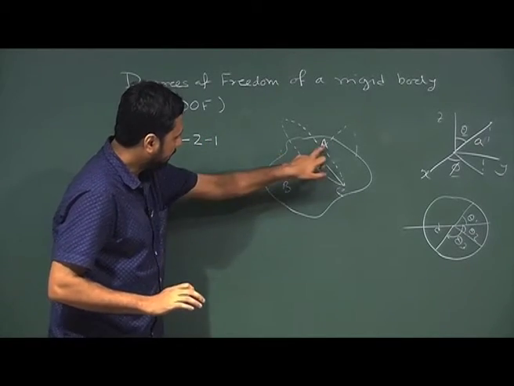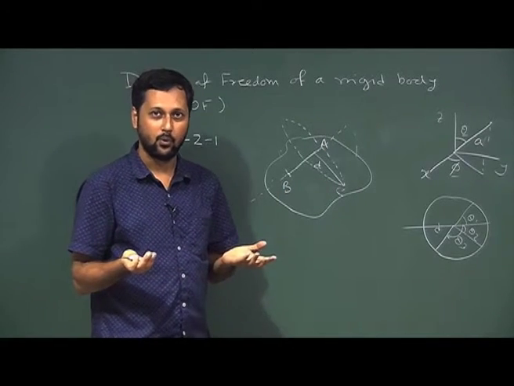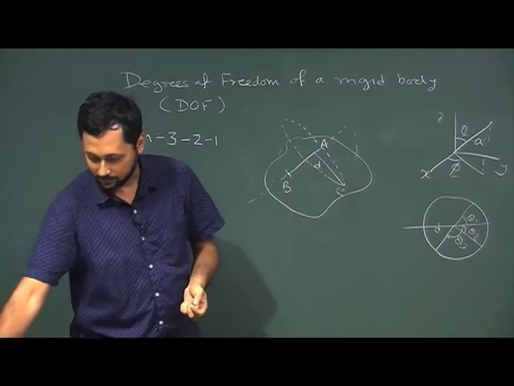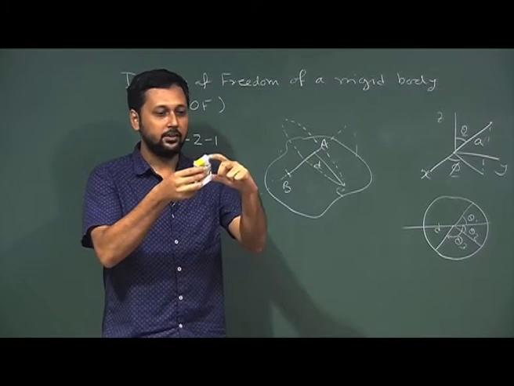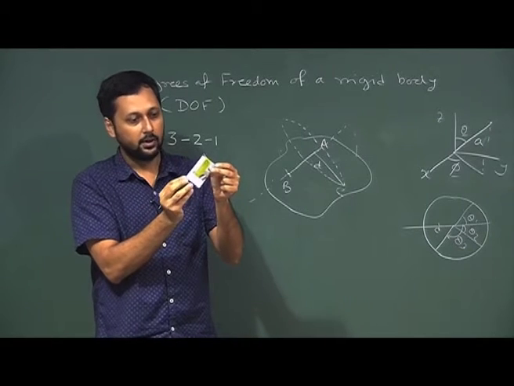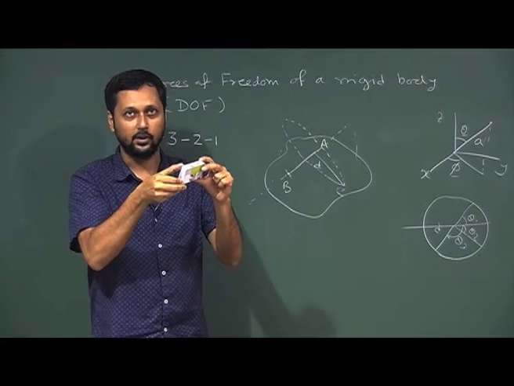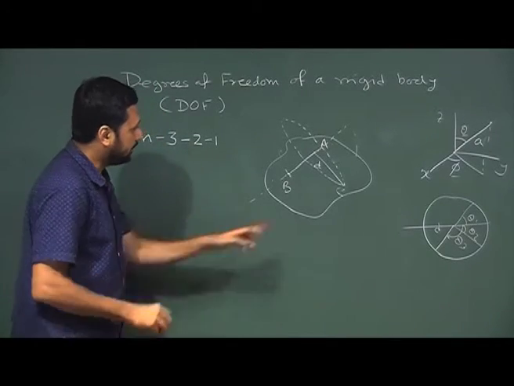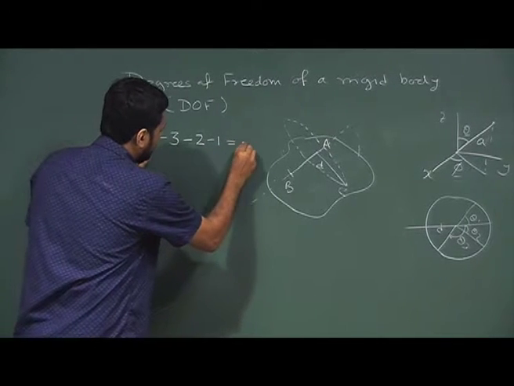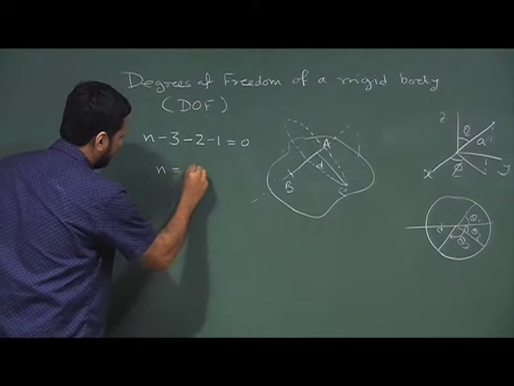And now consider the case in which this rigid body has 3 fixed points. Can the rigid body move anymore? No, right? If you fix 3 points in a rigid body, it cannot move anymore. You take this one, for example, you fix this point, it can move. If you fix the diagonally opposite point, it can move around this axis. Now you fix a third point, that's it, it cannot go anywhere. That means once we fix point C, the total number of degrees of freedom reduces to 0, and this equation tells us n is equal to 6.